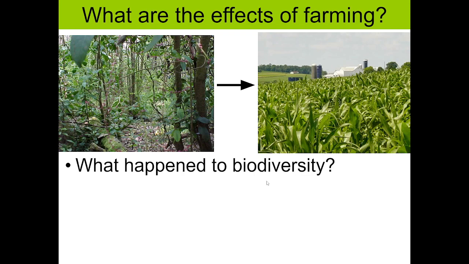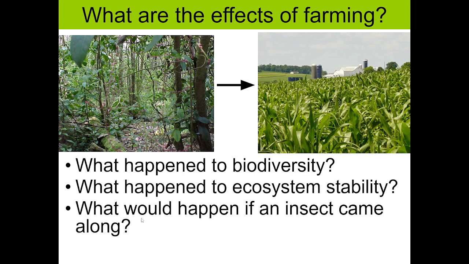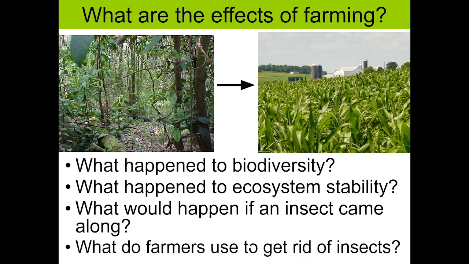What are the effects of farming? What happened to the biodiversity? What happened to ecosystem stability? What would happen if an insect came along? What do farmers use to get rid of insects?